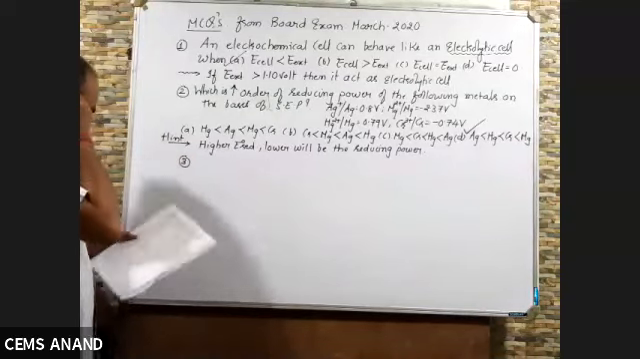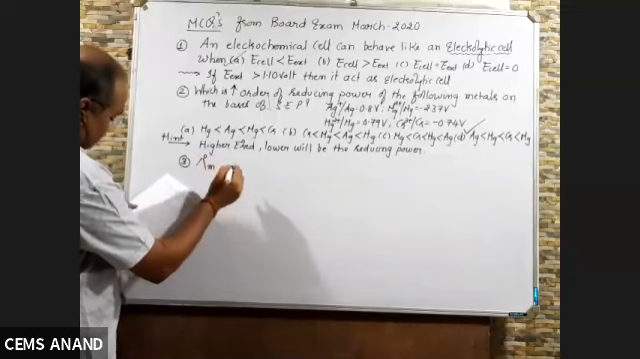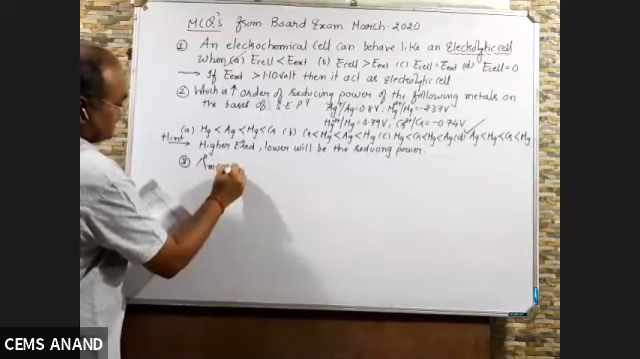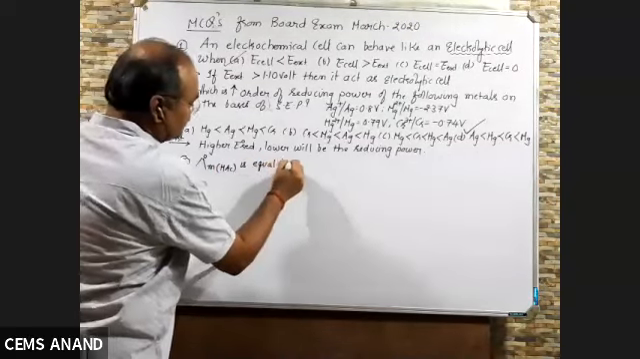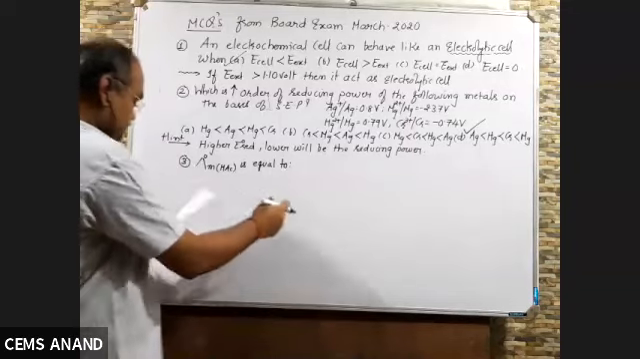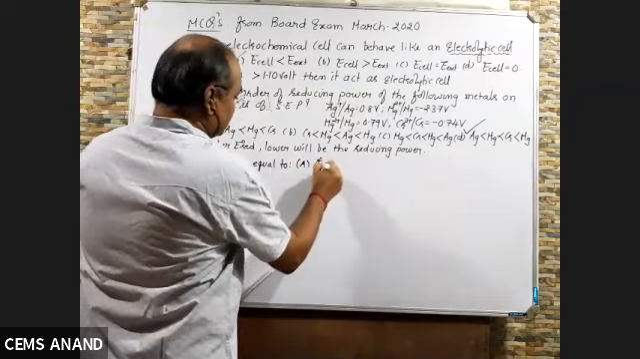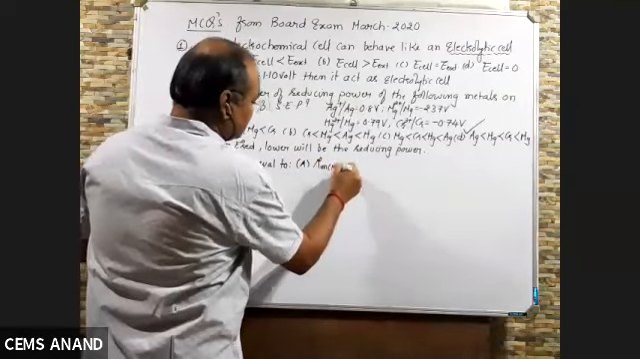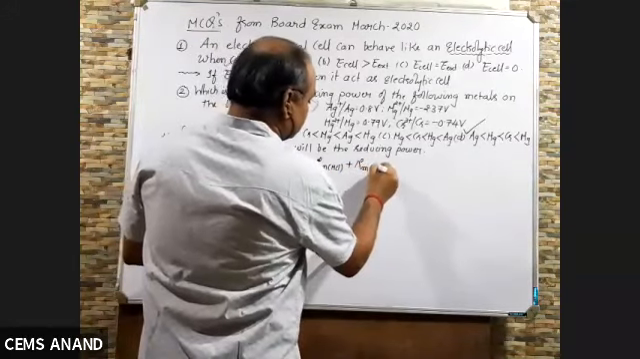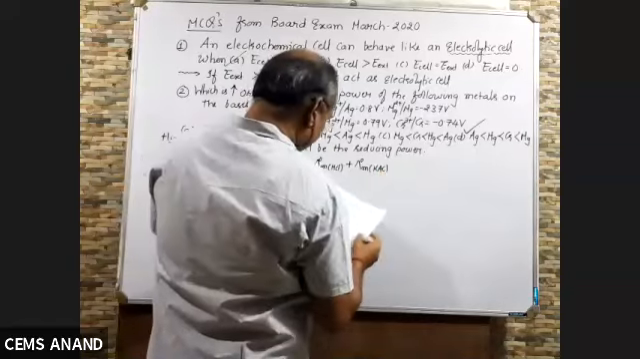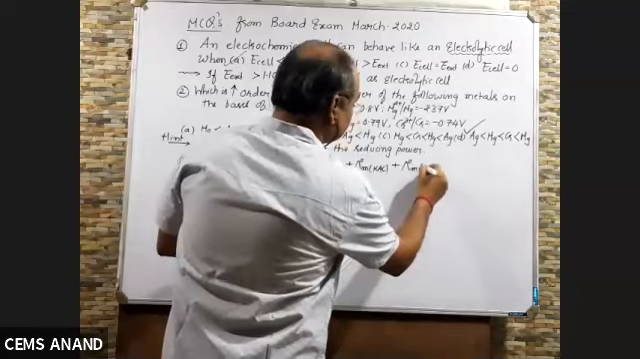The third MCQ asked was: lambda 0 m for HAc is equal to. Four options were given. A, lambda 0 m HCl plus lambda 0 m KAc plus lambda 0 m NaCl.